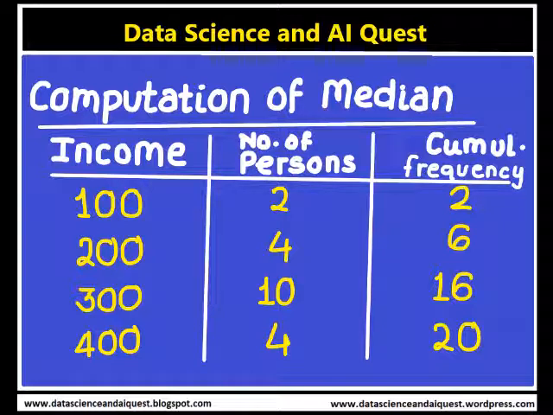For income 300, there are 10 persons, and the cumulative frequency is 6 plus 10, that is 16. For income 400, there are 4 persons, and the cumulative frequency is 16 plus 4, that is 20.